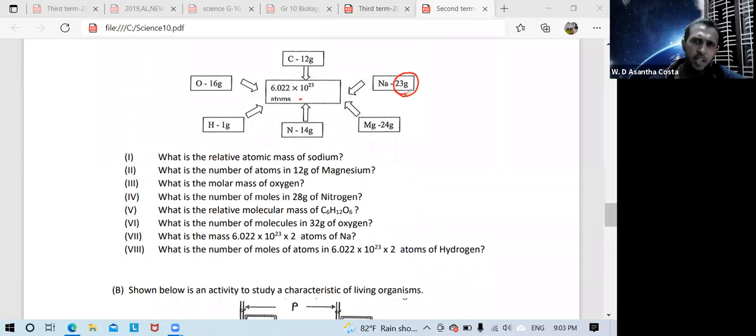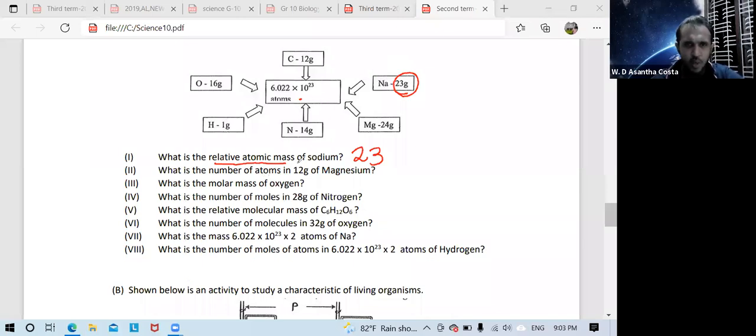That means in each element, their relative atomic mass amount in grams contains Avogadro number of atoms. Therefore, relative atomic mass of sodium is 23. And no need to write a unit because relative atomic mass has no unit.